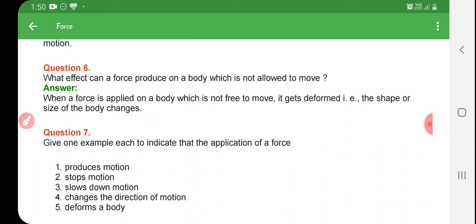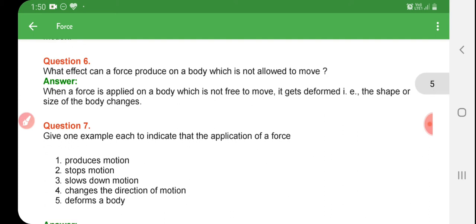The shape and size of the body will change. For example, take a balloon. When we fill air in it, the shape and size change.